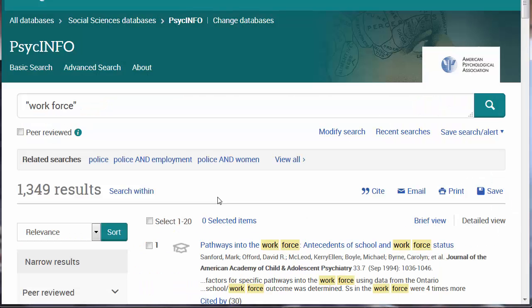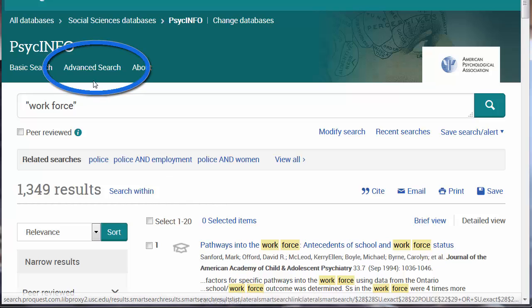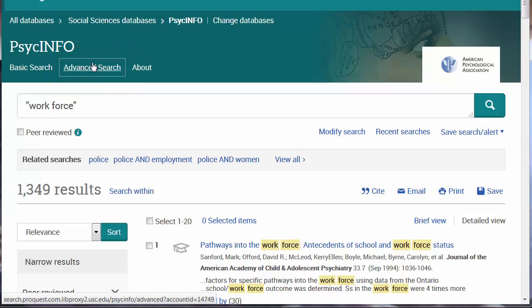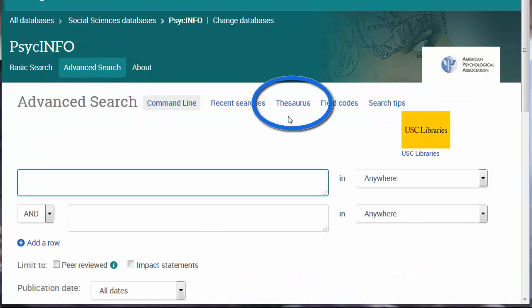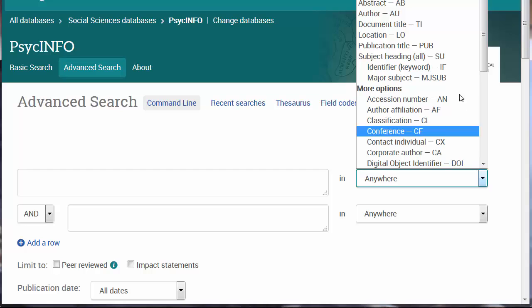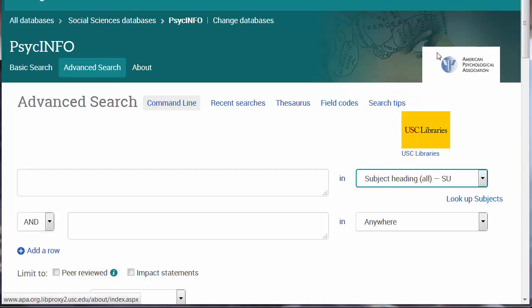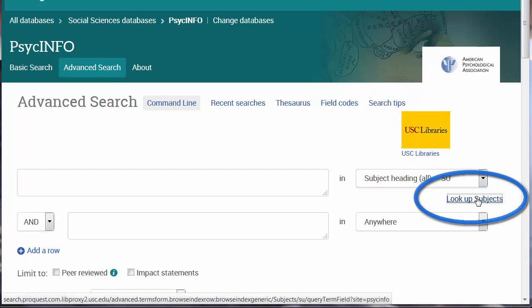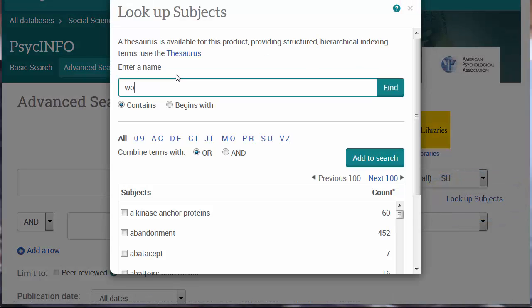We find over 1,300 results, but have we found everything on the workforce? No, and here's why. We can check our phrase in the thesaurus. To search the thesaurus, go to Advanced Search. We can use either the main thesaurus link or simply use the subject heading in the drop-down menu and click Look Up Subjects. If I type in workforce